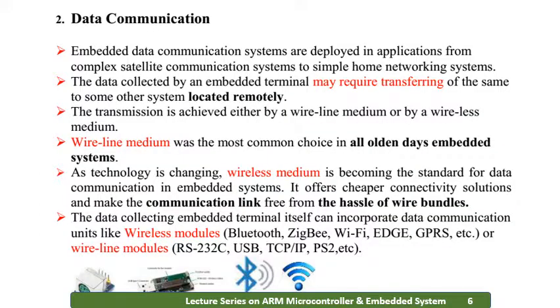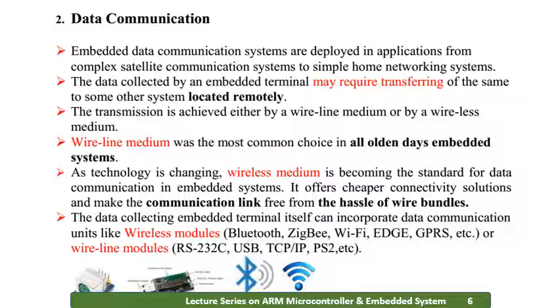So the second purpose is data communication. That means the embedded data communication systems are deployed in applications from complex satellite communication systems to simple home networking systems. The main motto of this one is to communicate the data.